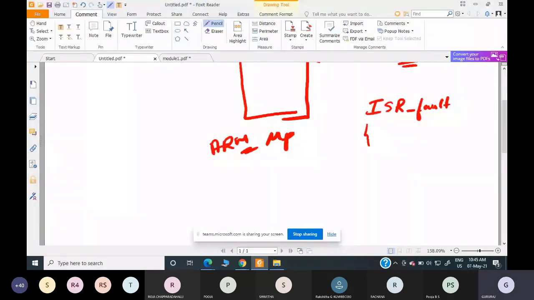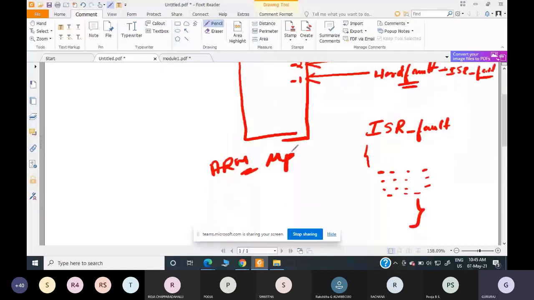It is executing some instructions. There will be some instructions which tell the processor what should be done if there is a hard fault. If hard fault takes place, what should be done? That is there here, so the processor starts executing these instructions one by one.